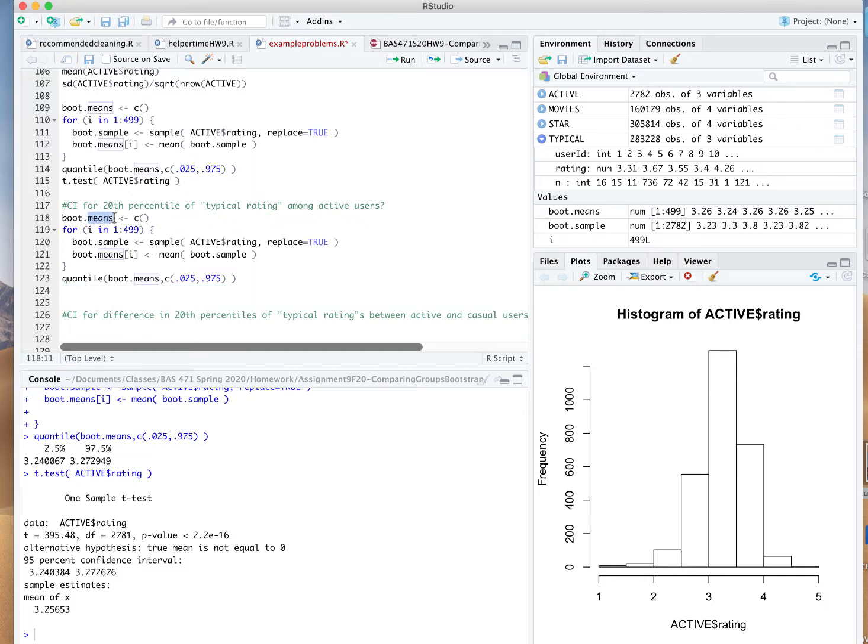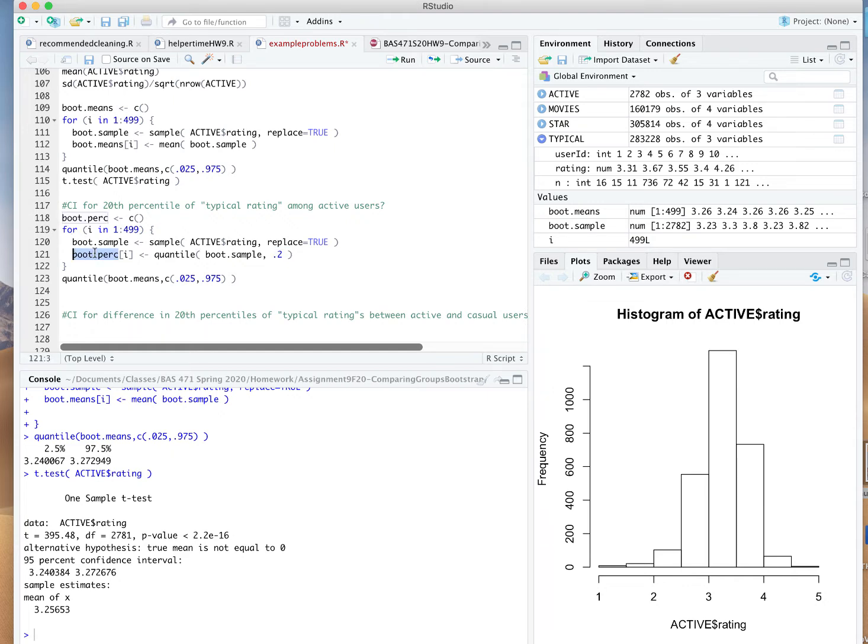I'm just going to call this, instead of boot.means, boot.perc for percentile. For each one of those Bootstrap samples, they're still generated the exact same way, I'm just going to measure the 20th percentile. I'll run the quantile function on the Bootstrap sample values and extract out that 20th percentile.